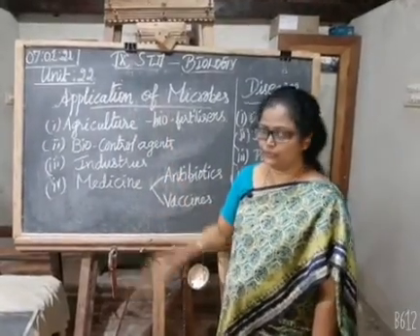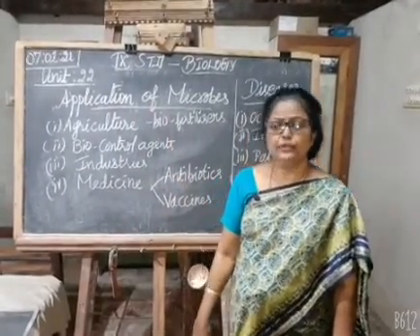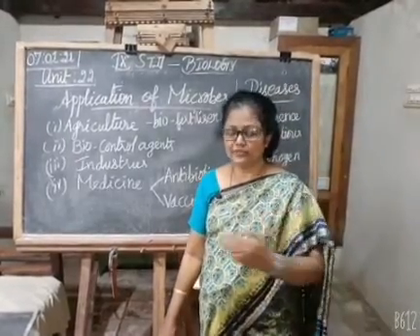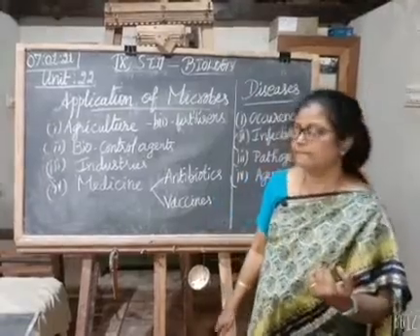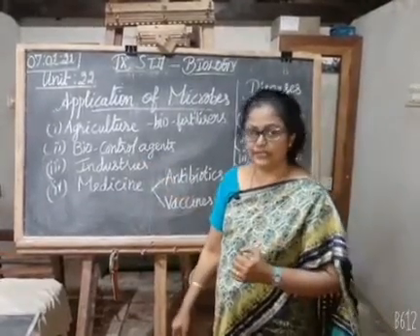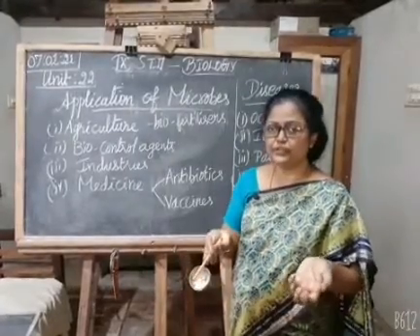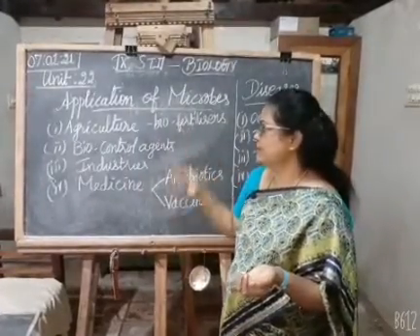Application of microbes. Microbes play an important role and contribute to human welfare in many ways. Microbes play an important role in agriculture. Microbes enrich the soil and are called biofertilizers.